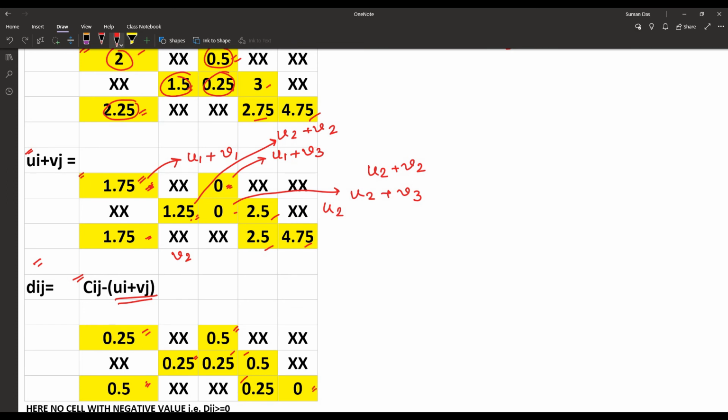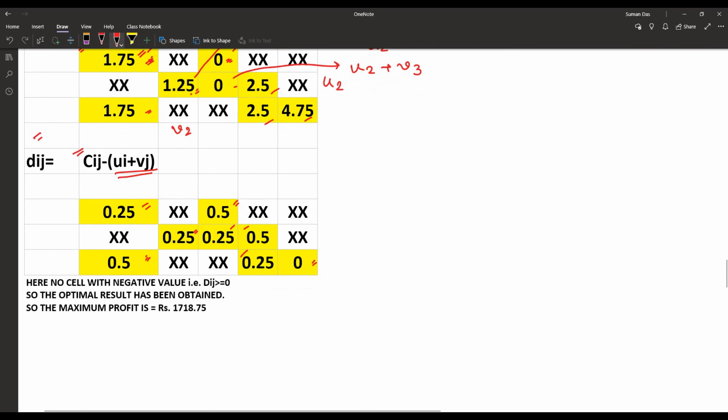So all the Dij values are greater than or equal to 0. So we can say the optimality has been obtained.